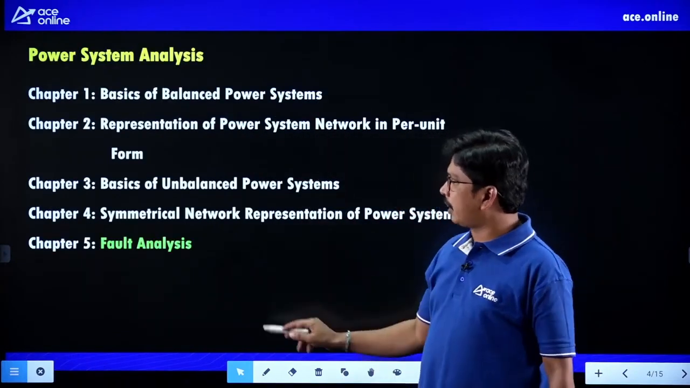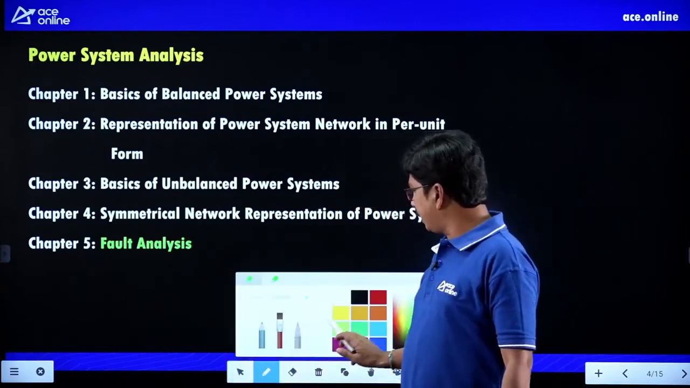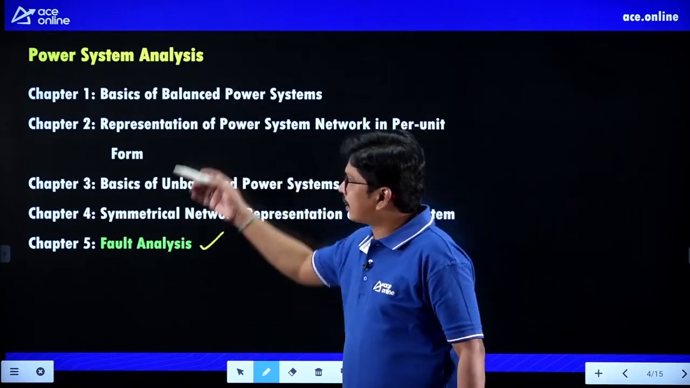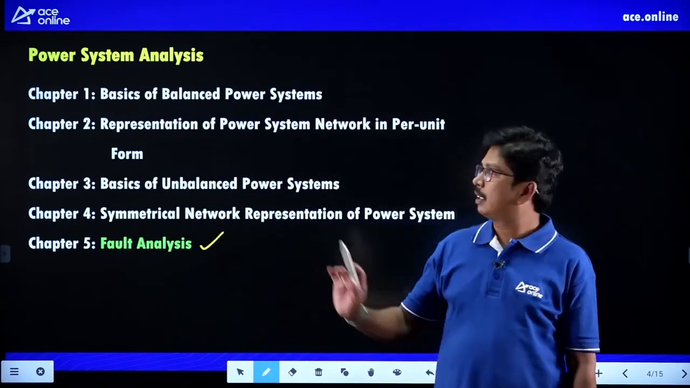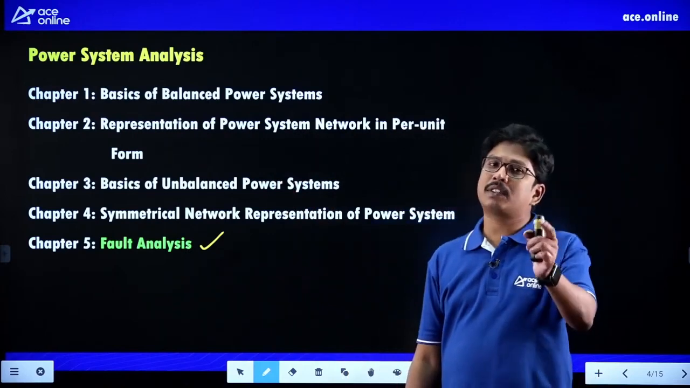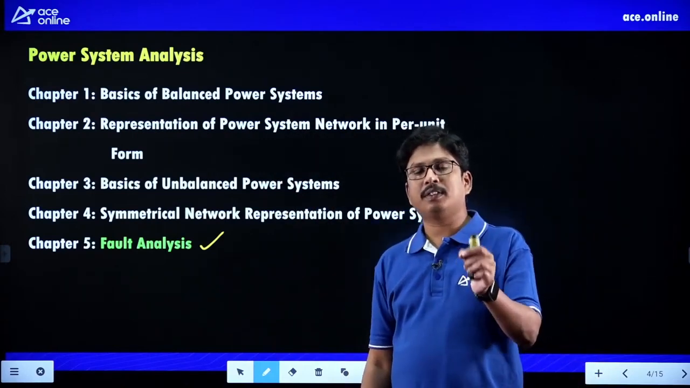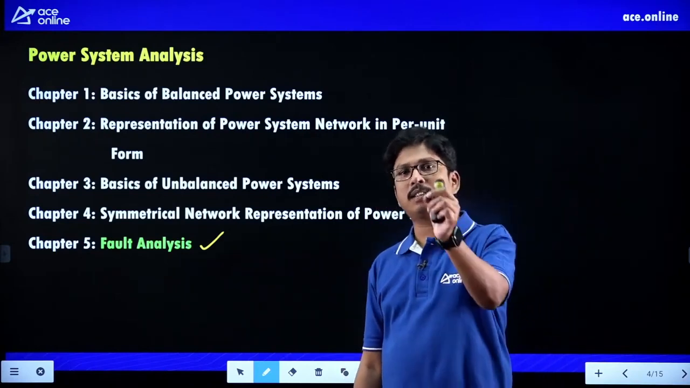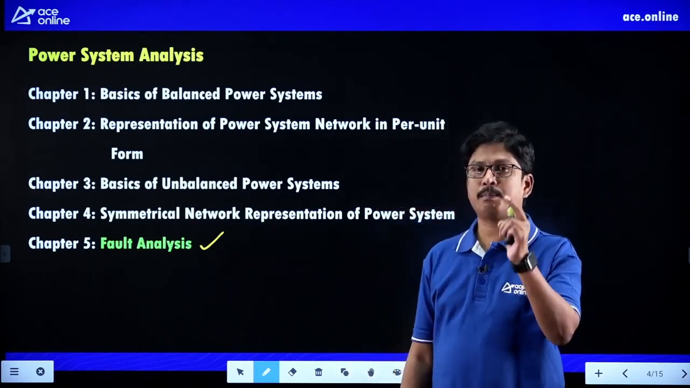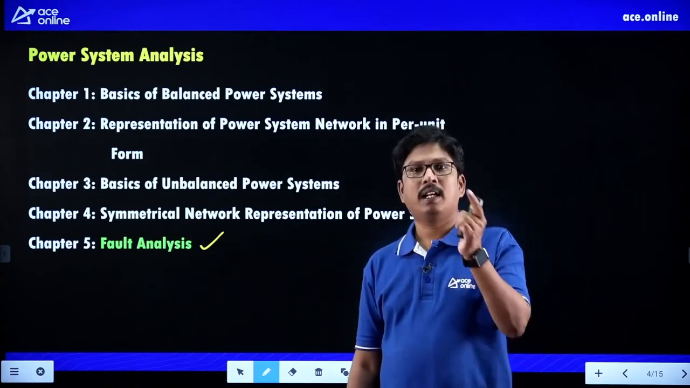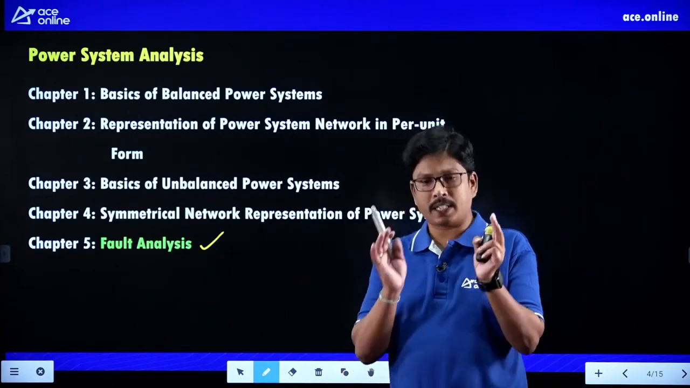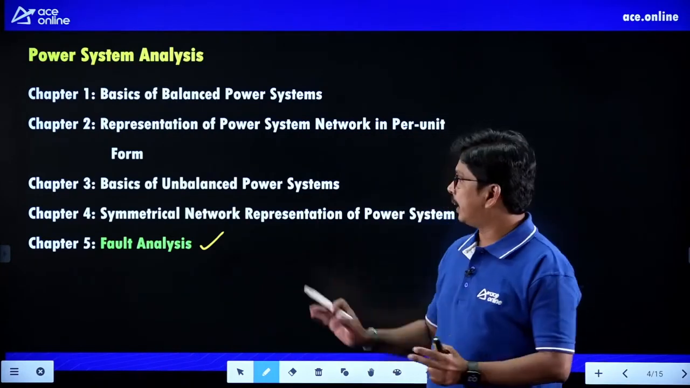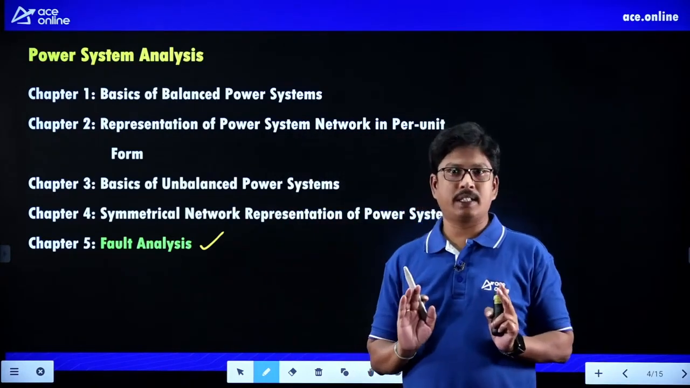If you want to enter into the fault analysis portion, students, we have to learn these basics. What are the basics? First of all, understand the basics of the power system network: the basics of single-phase power transmission as well as the basics of balanced three-phase power transmission. Try to understand that. Only when you understand the balanced three-phase power system can you understand the unbalanced three-phase system.